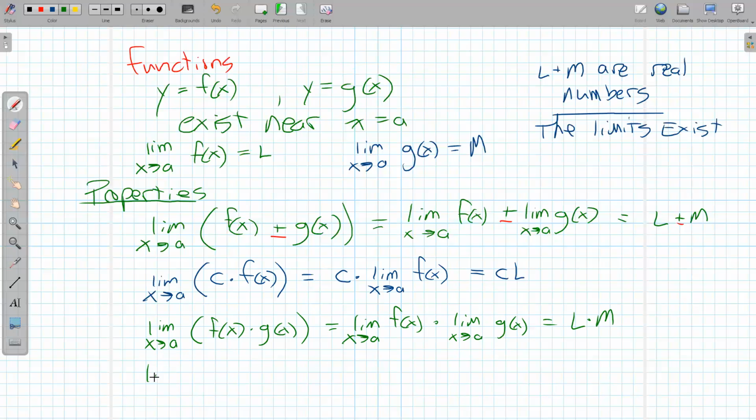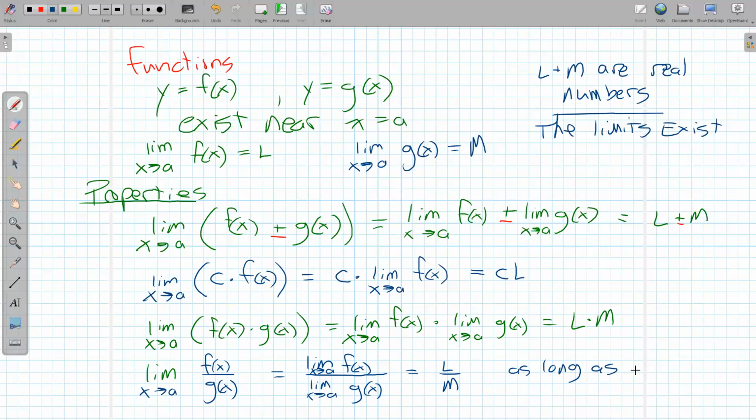Division works nice too. So the limit as x goes to a of f of x divided by g of x is going to be the quotient of the limits. So the limit as x goes to a of f of x over the limit as x goes to a of g of x, which should just be L divided by M, as long as M is not 0. Another catch is if M was 0, L couldn't be 0 at the same time.